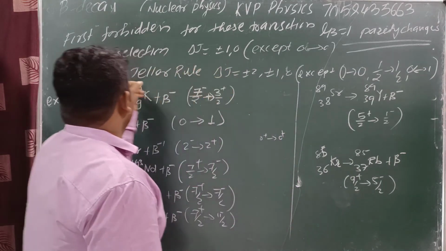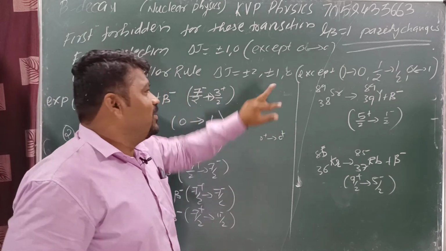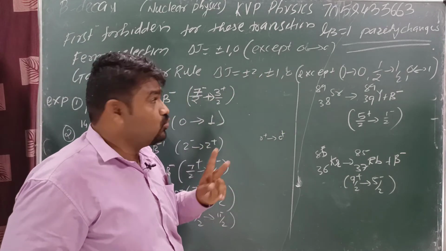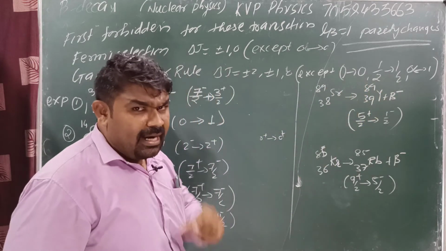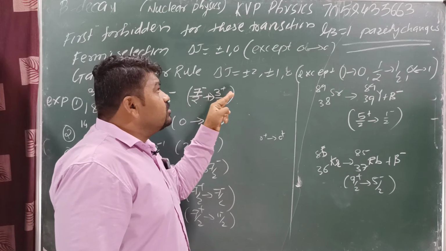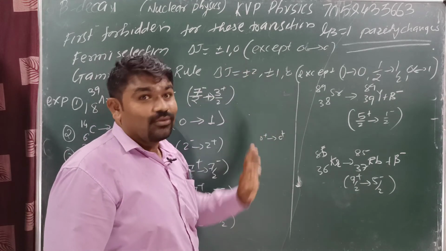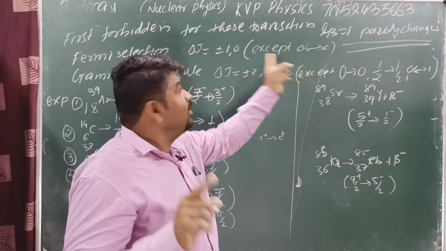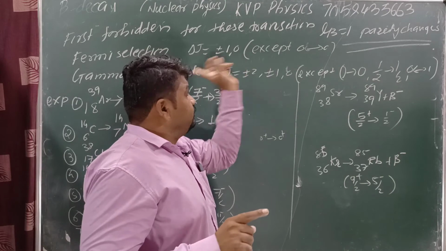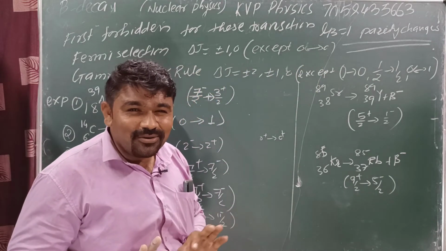In which case, the GT rule: Delta J is equal to 0, plus or minus 1, plus or minus 2, except these three things. Okay, next one. Delta J is equal to 0. Here also 0, here also 0. But in FT, first forbidden Fermi transition, this one is a not allowed case.